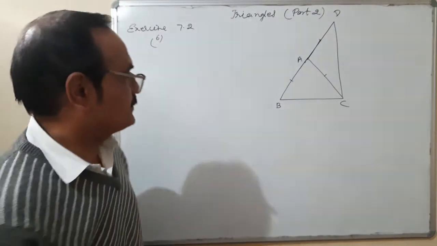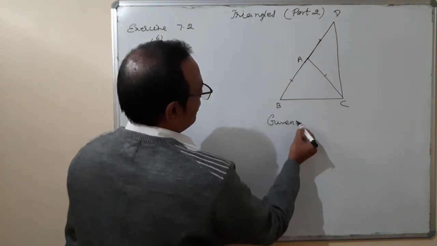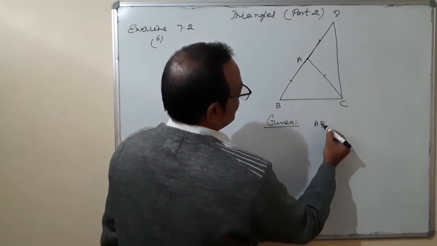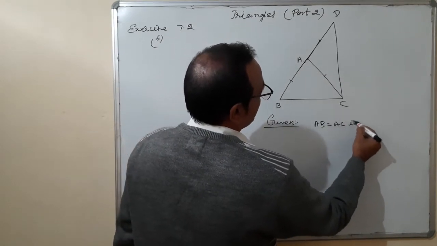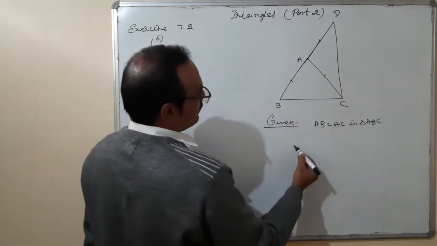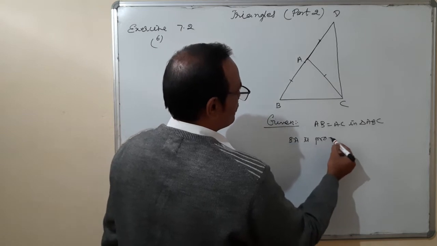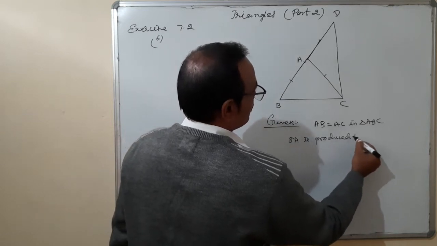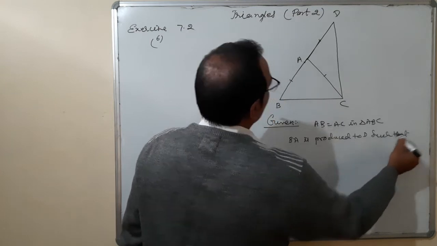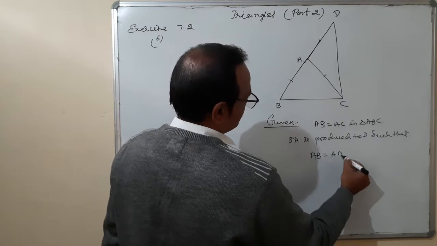Very interesting question. Given: AB is equal to AC in triangle ABC, and BA is produced to D such that AB is equal to AD.